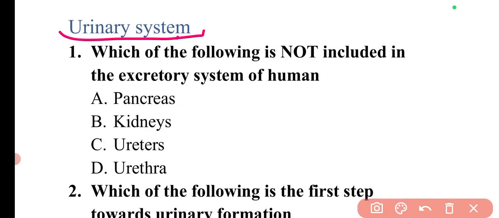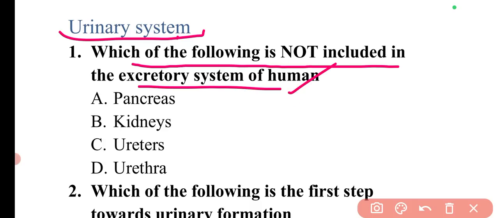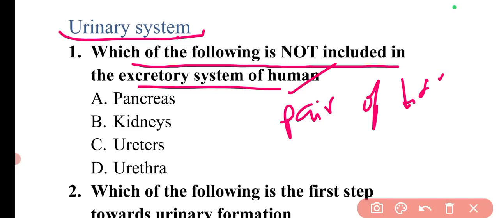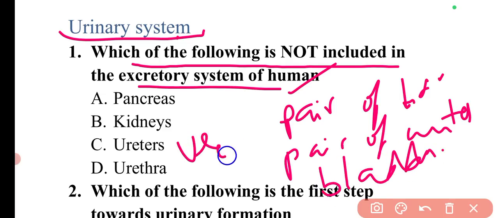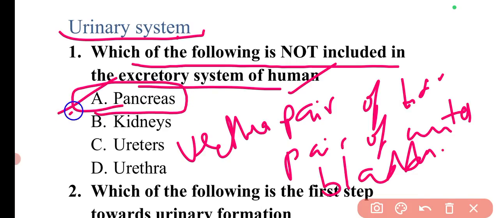In this particular topic we can start with the first question, that is which of the following is not included in the excretory system of human. In the excretory system of humans we have several parts. Basically we have a pair of kidneys, a pair of ureters, a urinary bladder, and urethra. Here pancreas does not come under the excretory system of human. So here option A will be the correct answer.